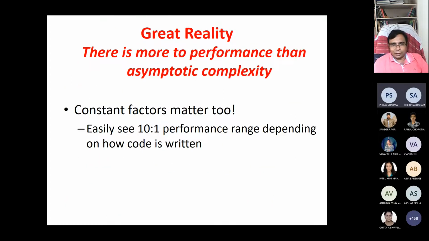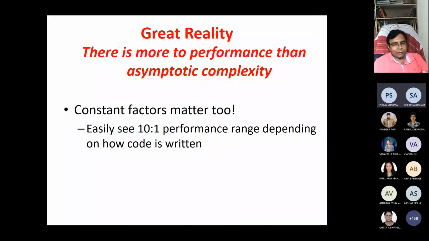Another thing is the great reality that there is more to performance than asymptotic complexity. Once you choose what algorithm to implement, we don't have control over the algorithm, but we can control how to implement it nicely. If you implement it nicely, then we can get a constant factor of improvement, and the constant factor also matters. Suppose you have chosen a problem like matrix multiplication, and you choose some way to implement it; the way you implement it will determine the performance.